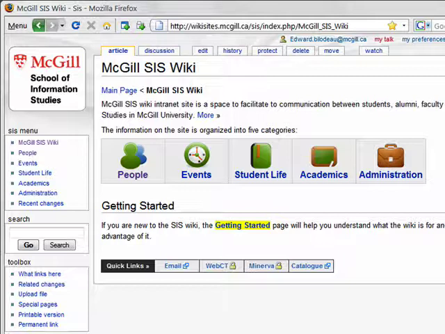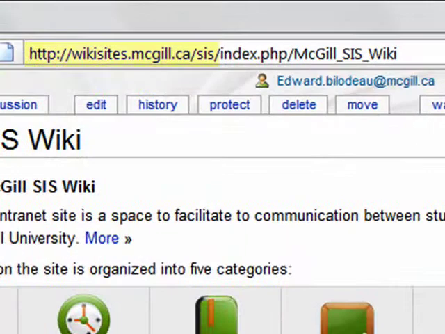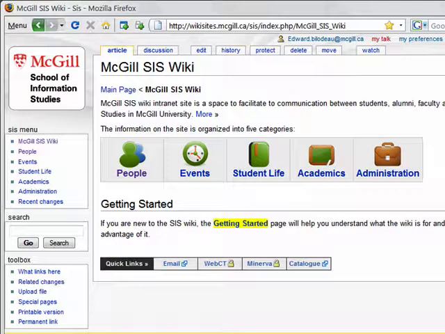Now, this here is the wiki. It's located at wikisites.mcgill.ca/SIS. Anyone who has a McGill account can log in to view the content, and anyone who is a member of the SIS community, in other words student, faculty, staff, or alumni, will be given editor access and they can modify any page on the wiki.